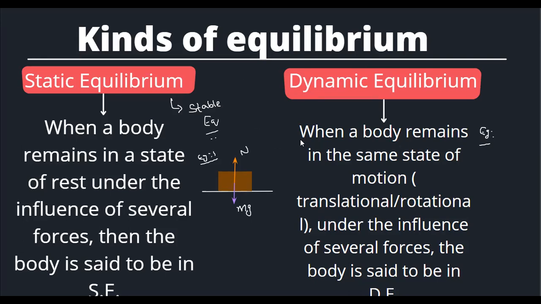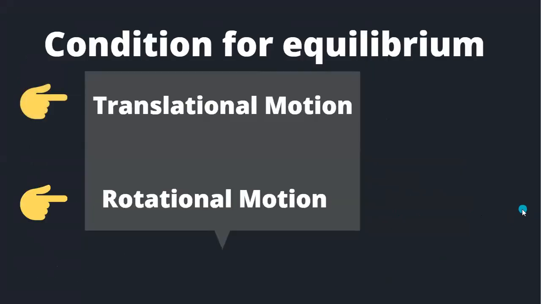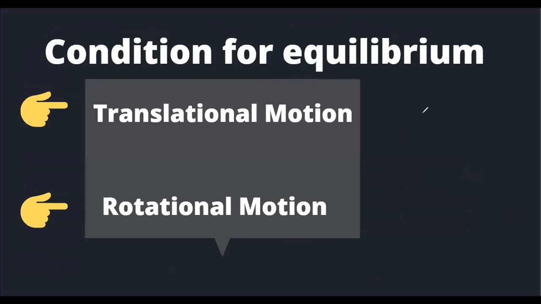The last topic of this video is the condition for equilibrium. We have seen two cases: translational motion and rotational motion. In translational motion, the forces act, so I write the condition as the sum of F_i equals 0. What do I mean by that?